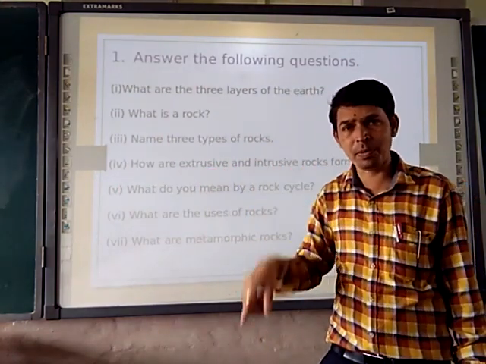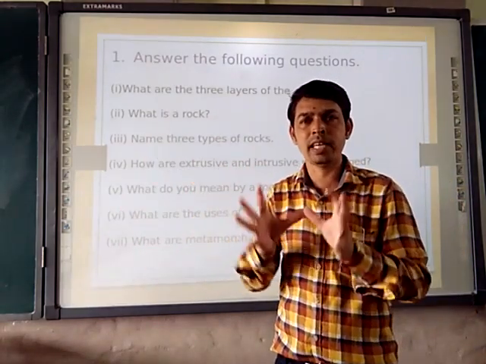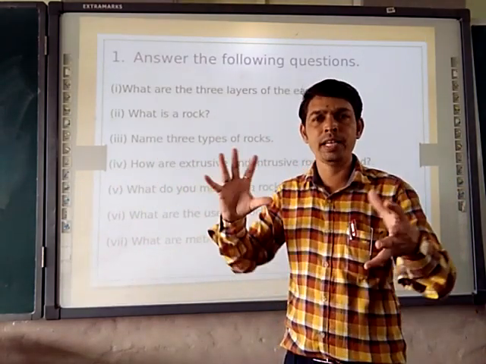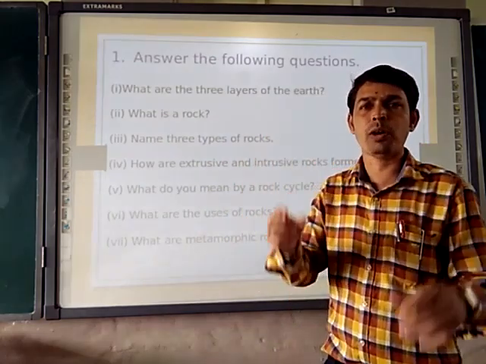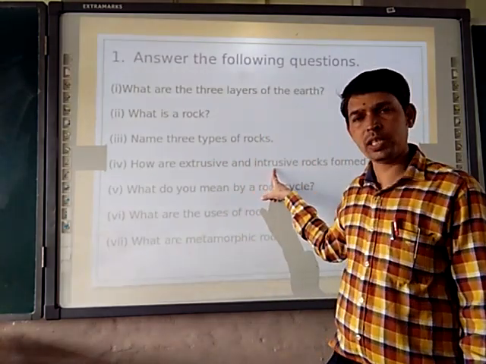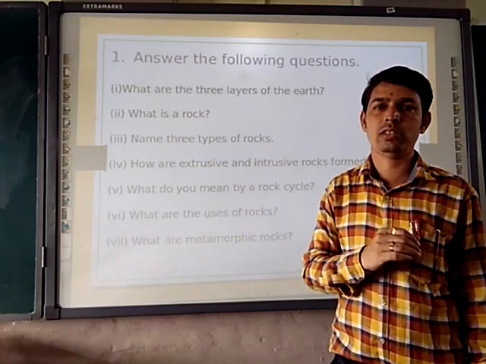Inside the earth, deeper down, there are chambers where the molten magma moves, and due to solidification of that, the rock is formed. That rock is called intrusive igneous rock.